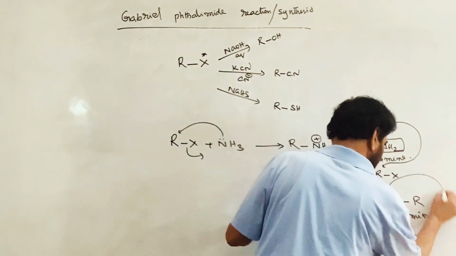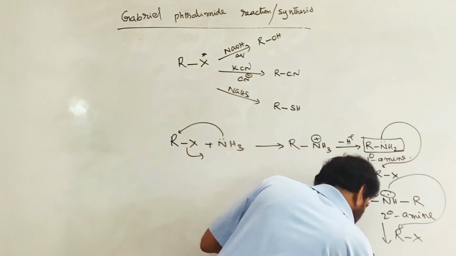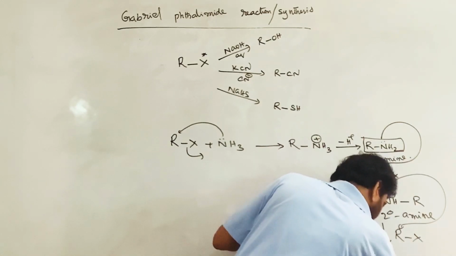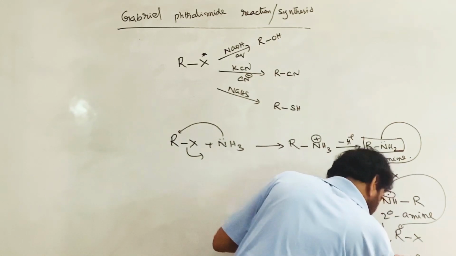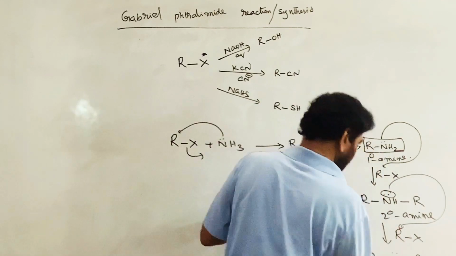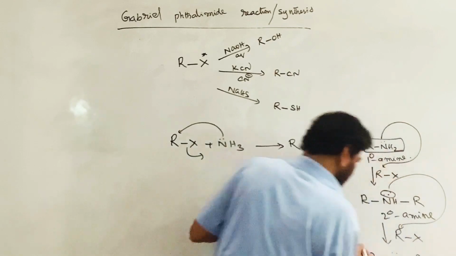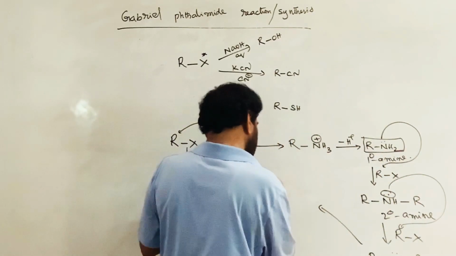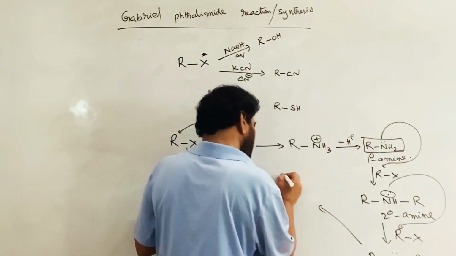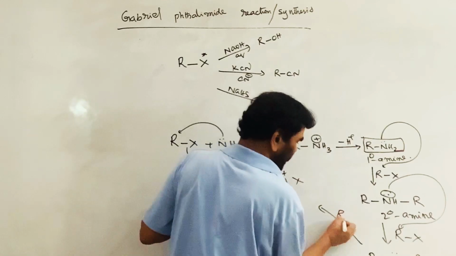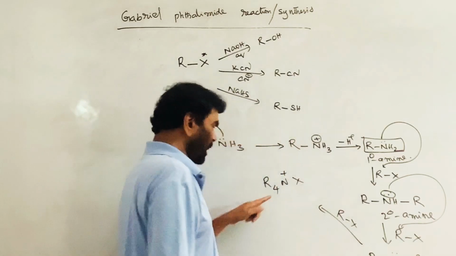Therefore it attacks another alkyl halide and gives NR3, a tertiary amine. This tertiary amine again converts into a quaternary ammonium salt by reacting with another molecule of alkyl halide.